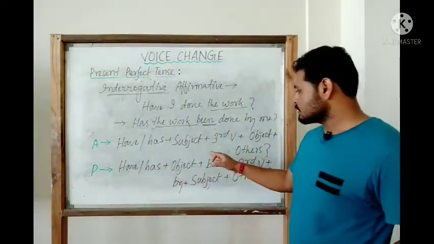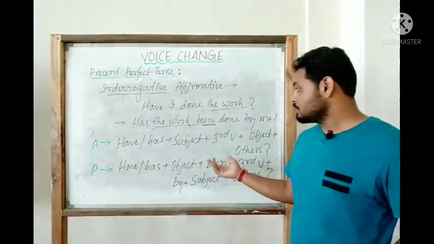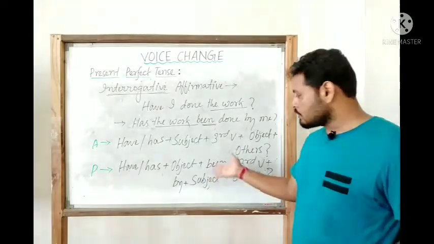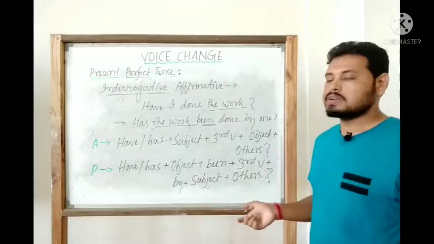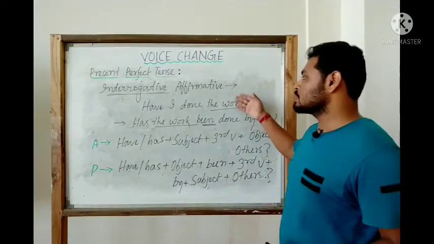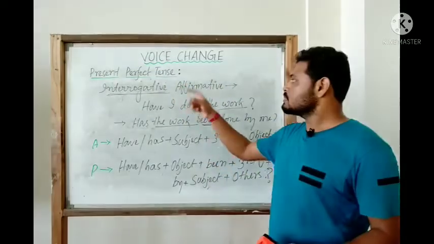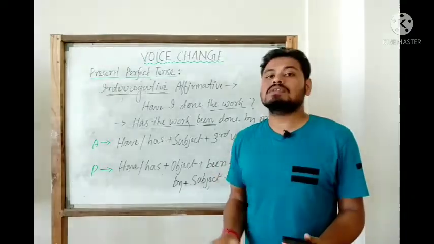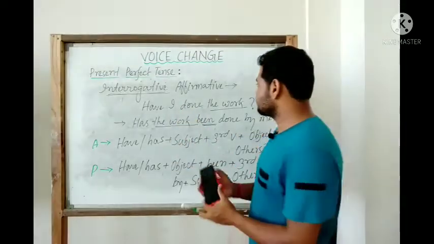Have or has, object. Object means object of the passive, object of the active sentence. Then been, then third form of the verb, by, subject, others, and obviously the note of interrogation. So the active as well as the passive structures, along with one example of the interrogative affirmative sentence in present perfect tense. Now let us come to the very fourth and the last kind of sentence, interrogative negative.